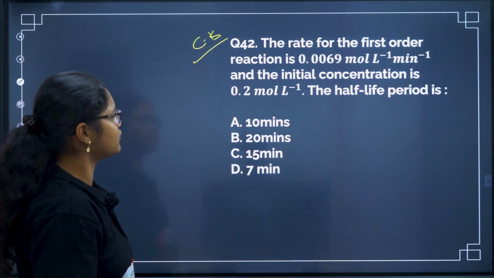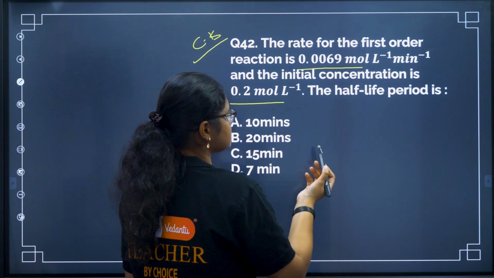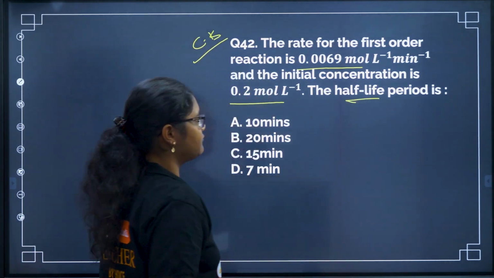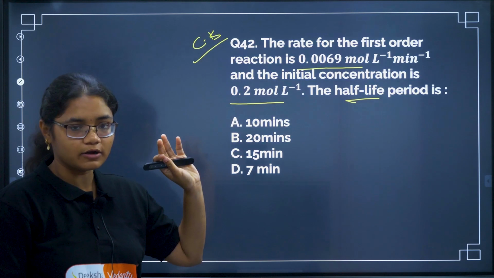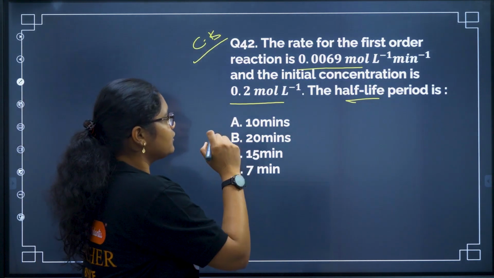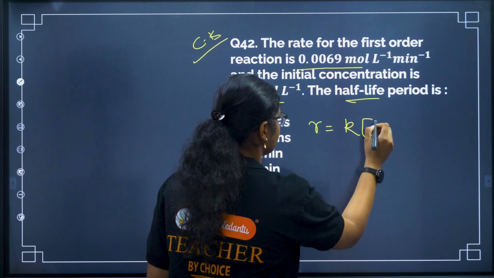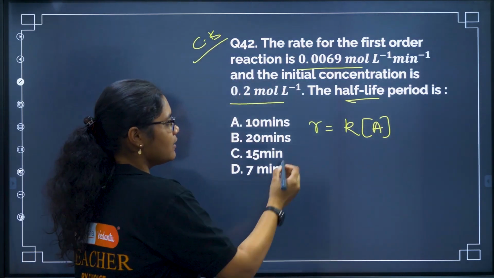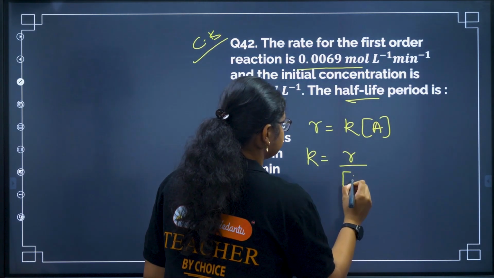The next question is again from chemical kinetics. The rate of the first order reaction is given to us and the initial concentration is given to us. We have to find the half-life period. This is a little calculation-based question, but not a difficult question. For first order, what is the relation? R is equal to K into A, right? We have to first find out the K value. K will be R by A.